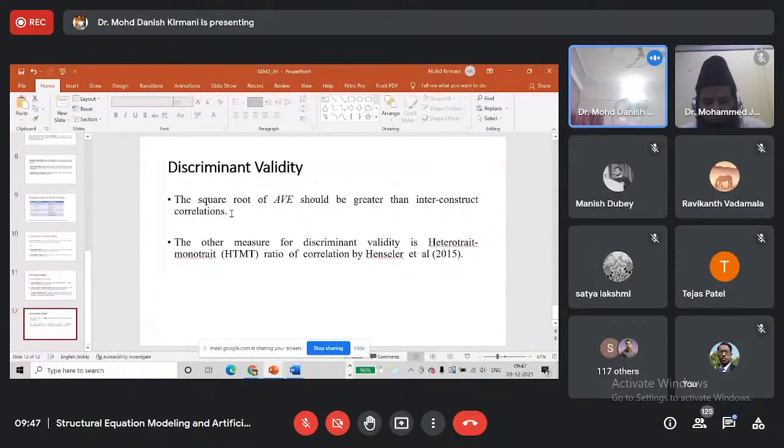It has been in use for the past few decades. It was suggested by Fornell and Larcker in 1981. Since then, this method to determine discriminant validity has been widely used.